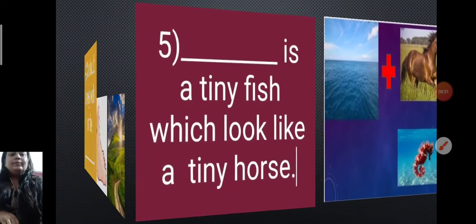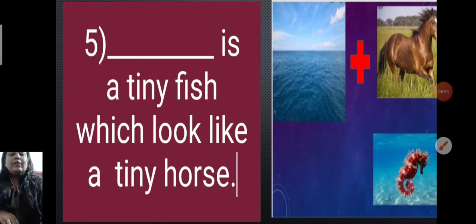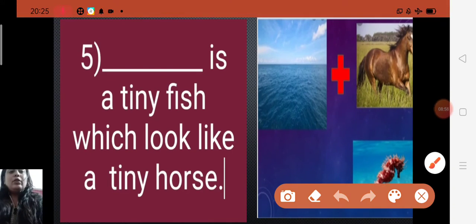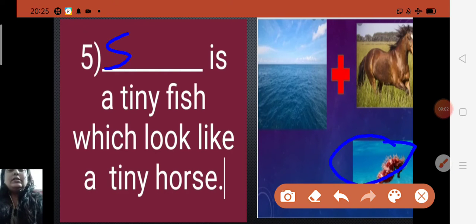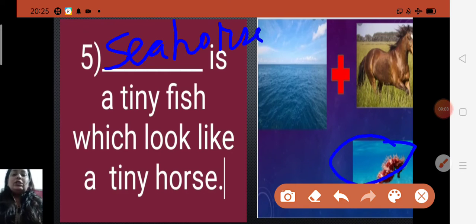Fifth number. Dash is a tiny fish which looks like a tiny horse. Yes, I am talking about the seahorse. Seahorse. S-E-A-H-O-R-S-E. Yes, children, seahorse is a tiny fish, and its head looks like a tiny horse.